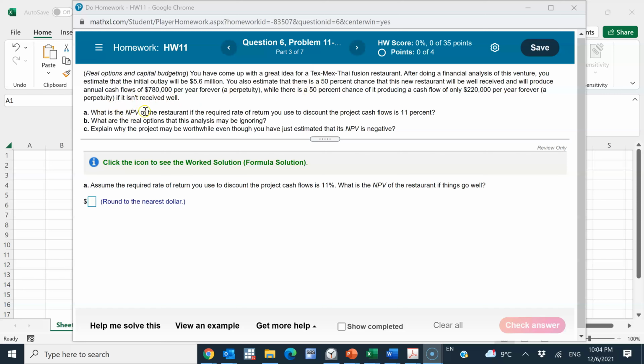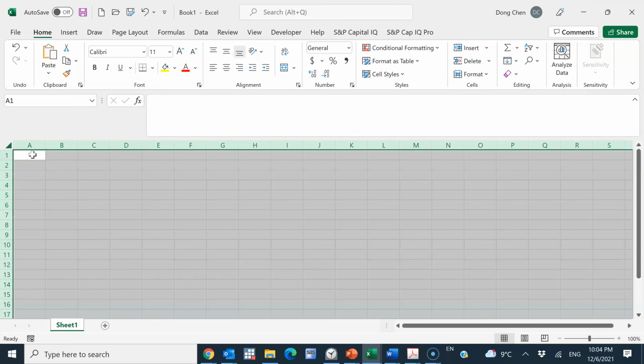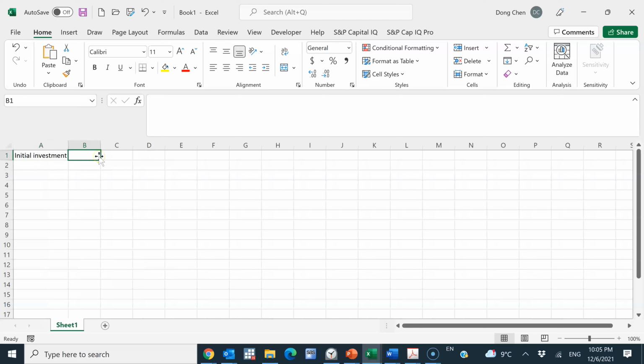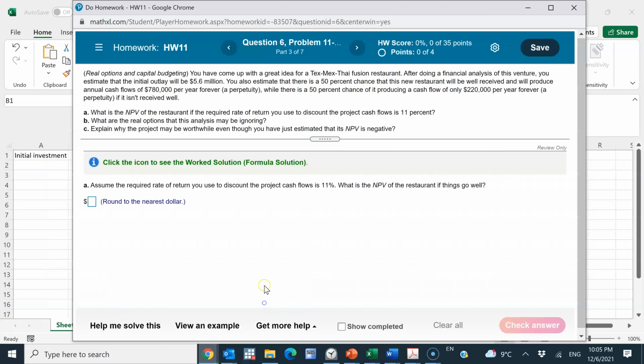What is the NPV of the restaurant if the required rate of return you use to discount the project cash flows is 11%? As the starting point, let's put the numbers into the right place in my worksheet. So the initial investment is basically $5.6 million.